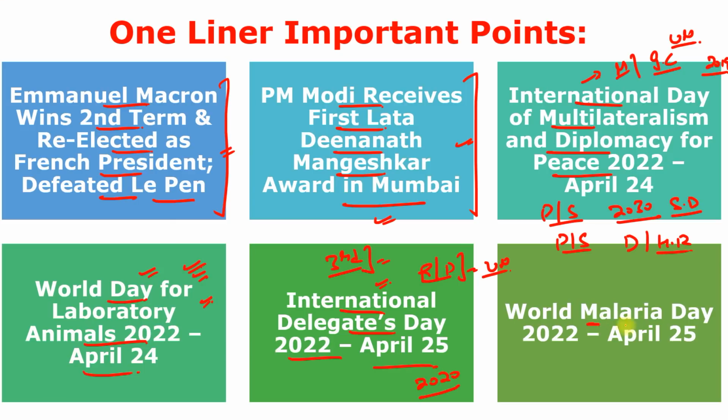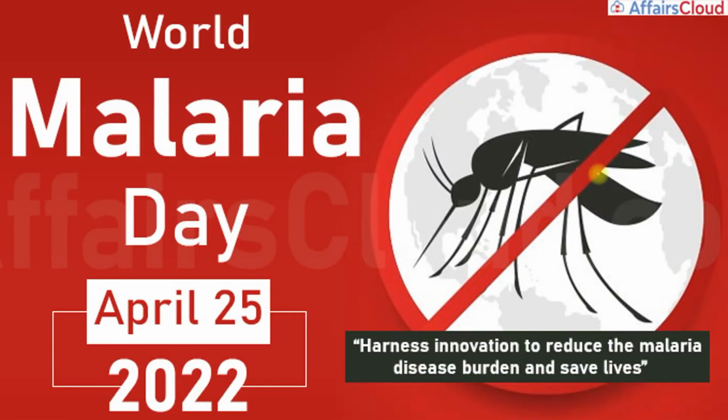Next is World Malaria Day 2022, observed on 25th of April. It is specially to highlight the need for investment and commitment toward the prevention and control of malaria. The day also aims to educate and offer a better understanding of malaria, a preventable and curable disease. The observance of the day is annually organized by the World Health Organization.